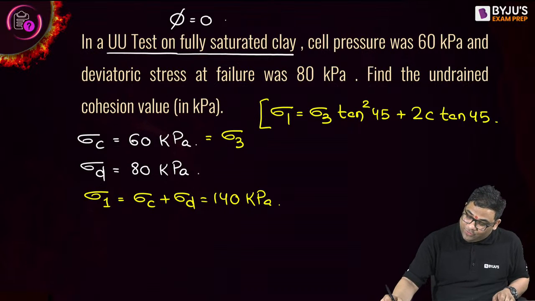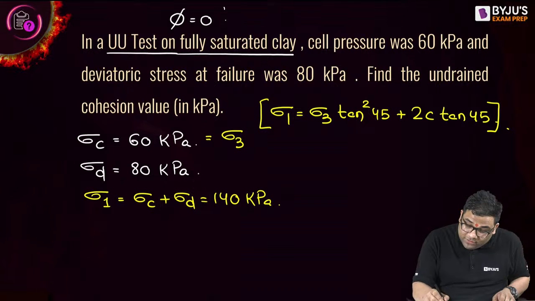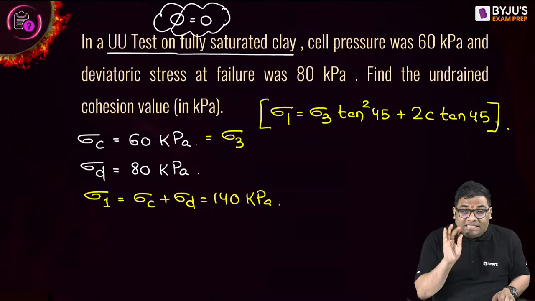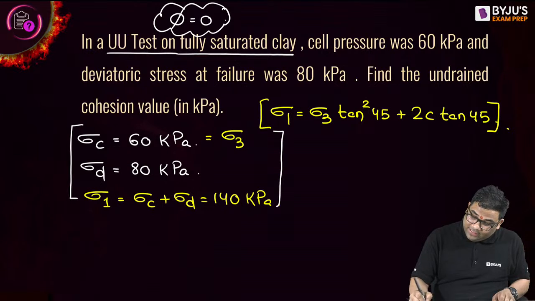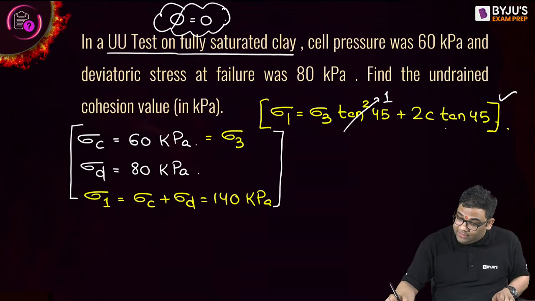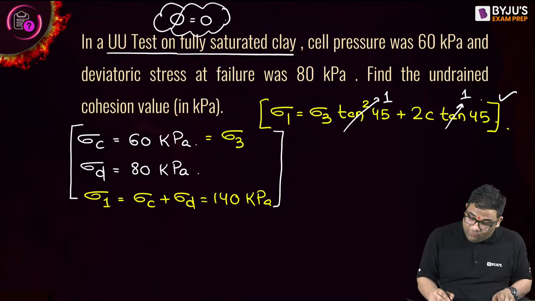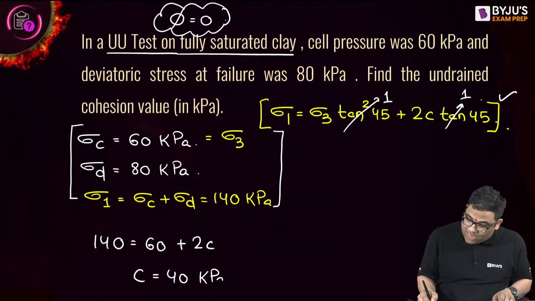Very smart, very good. From this, you see so many concepts we used. First we used that phi is 0 from the standard results. Then we used the concept of sigma 1 and sigma 3, and then we used this equation. So this becomes 1, this also becomes 1. So sigma 1, 140, is equal to 60 plus 2c. From here, your cohesion is 40 kilopascal. Everybody understood how to solve this question.